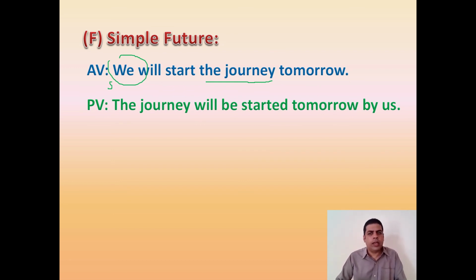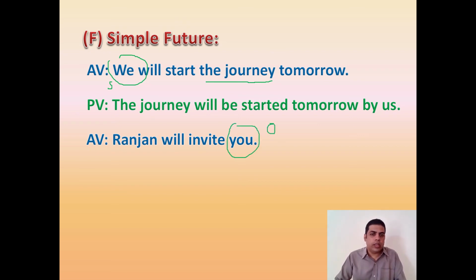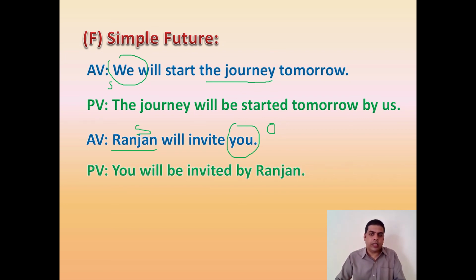We can write that one as by us tomorrow. So there is no harm in that. Next example, Ranjan will invite you. So here if you see, you is the object, Ranjan is the subject. So you will be invited by Ranjan. That will be the right answer.